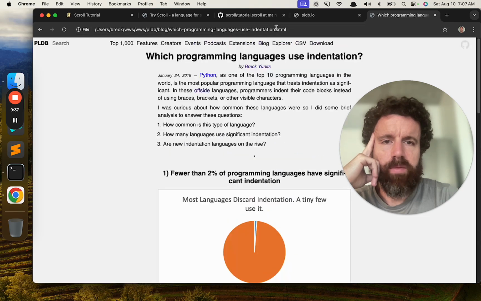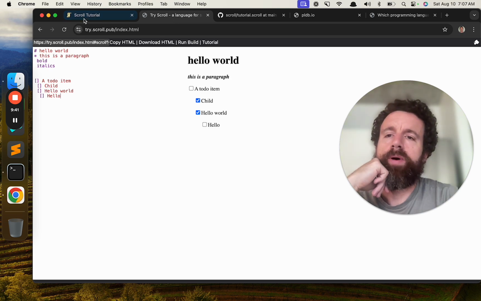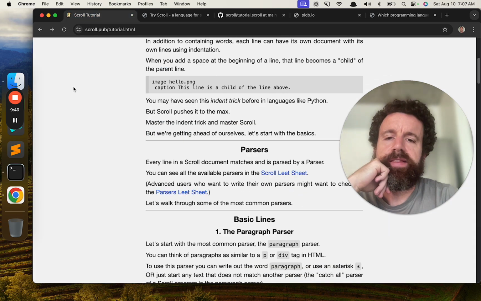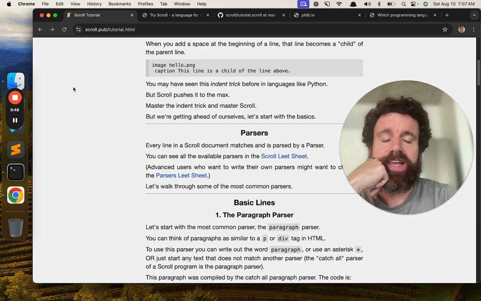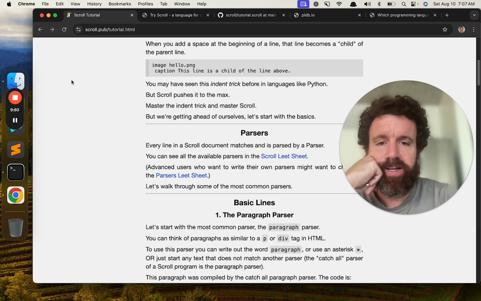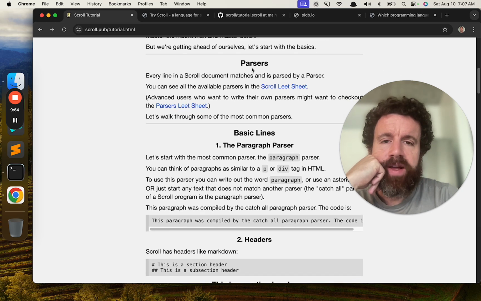It's probably gone up a little bit since then because people realize, oh, this is really powerful. But we really took that trick to the max, and we said we really almost don't need anything else besides that one indent trick. And that kind of gave us Scroll.